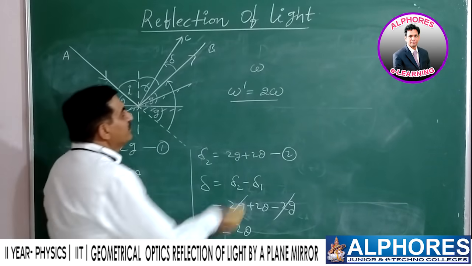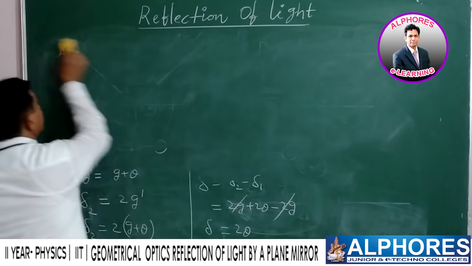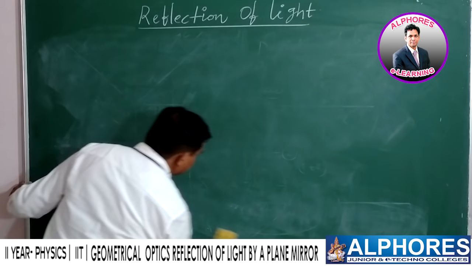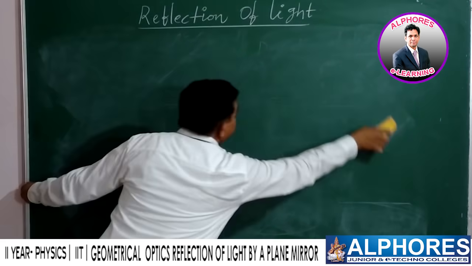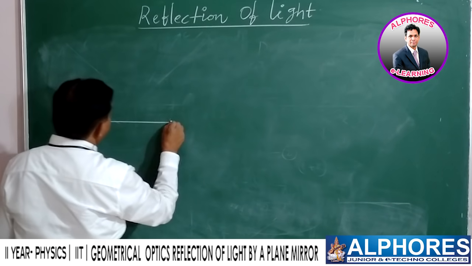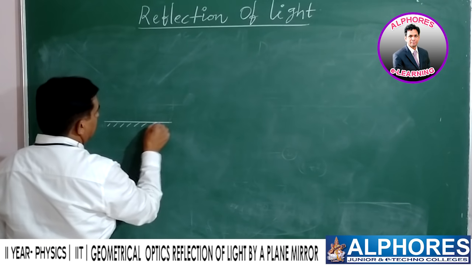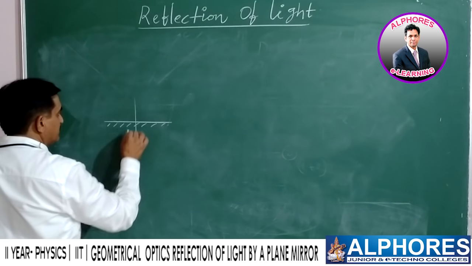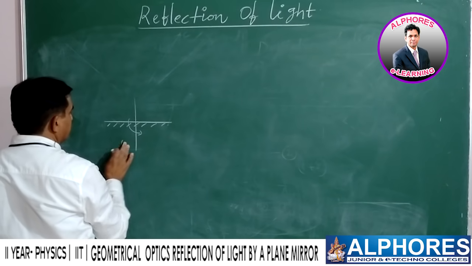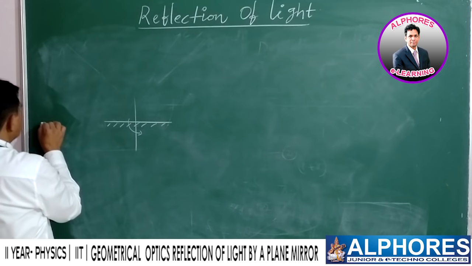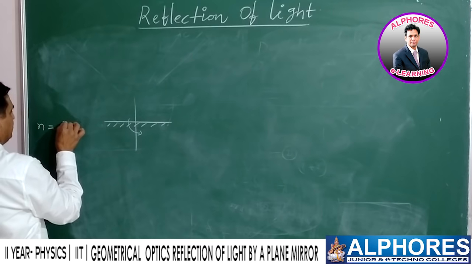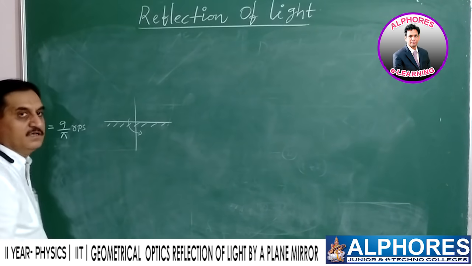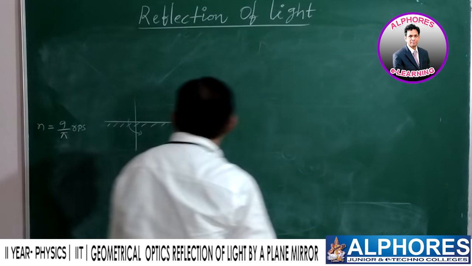Okay? Now, let us consider a plane mirror which is rotating with a certain angular frequency. This is a plane mirror. It is rotating about a fixed axis with a certain angular frequency, which is given as 9 by pi RPS, rotations per second.